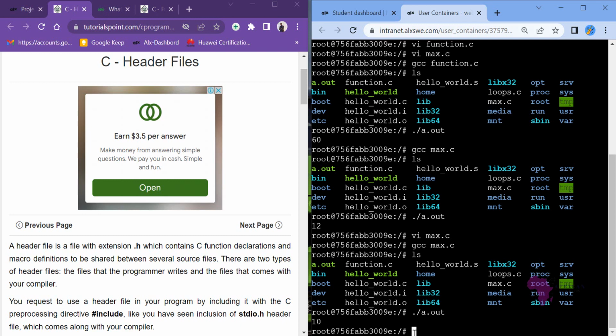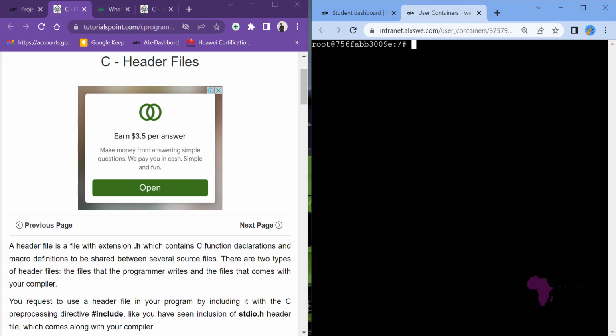I believe it's making sense. Because stdio is a library stored somewhere, it will be called into your code every time you include it.